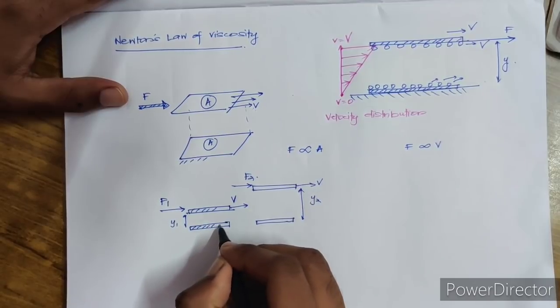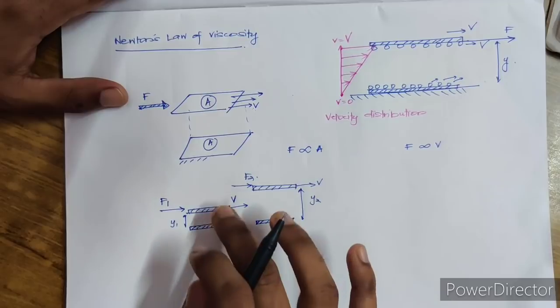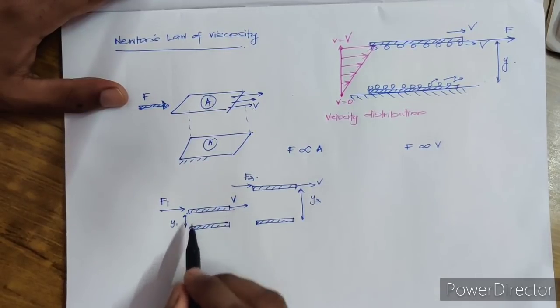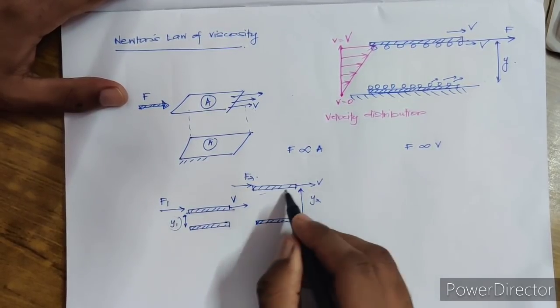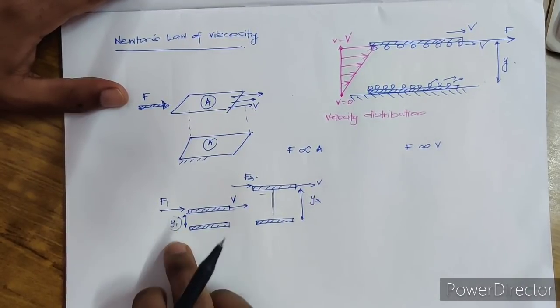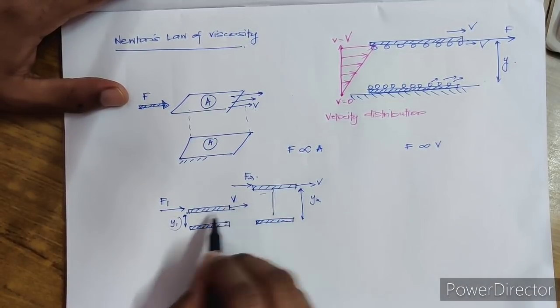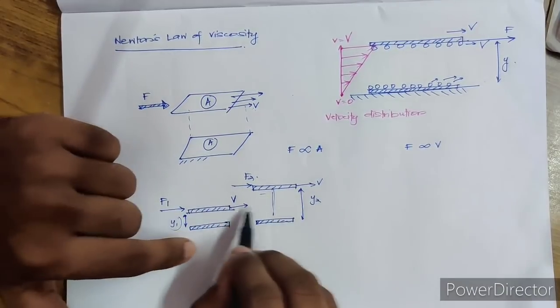They took the same parallel plates, but the fluid in between was kept at a distance of y1. Here the fluid was at a gap of y2, being more than y1. Similarly, this was made to move with the same velocity v. So we applied some force and this moved with the velocity v.